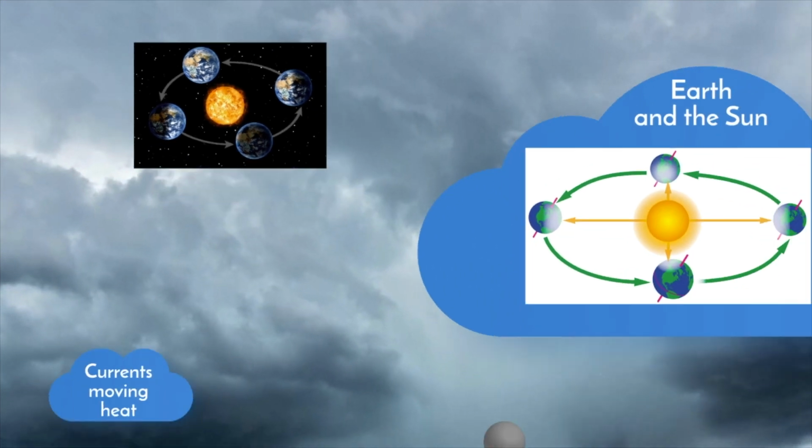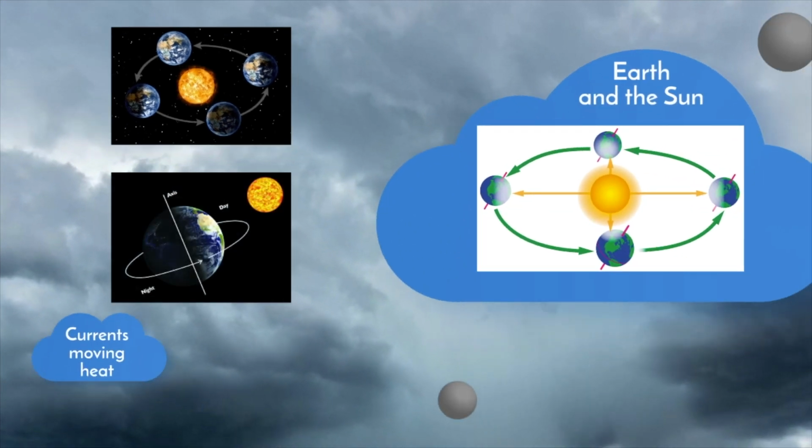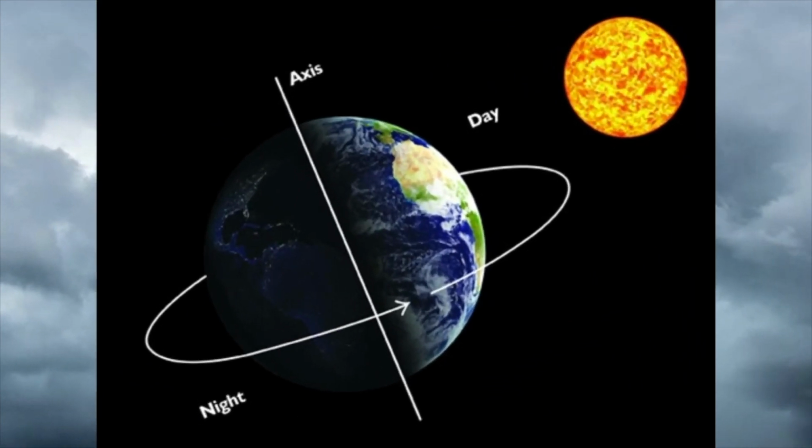At the same time that the Earth is revolving around the sun, Earth itself is rotating. Earth's rotation is on a fixed axis. Imagine a line passing through the center of the Earth from the North Pole to the South Pole. Earth rotates and completes one full rotation in 24 hours, which is what gives us day and night.